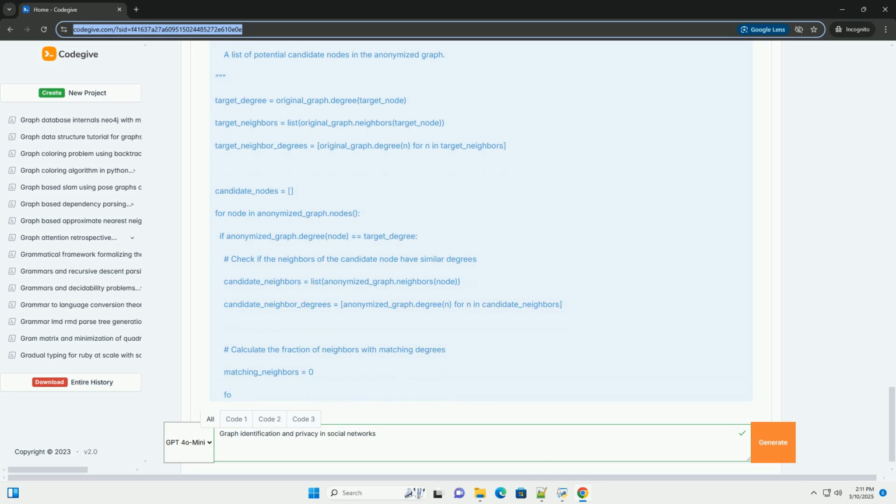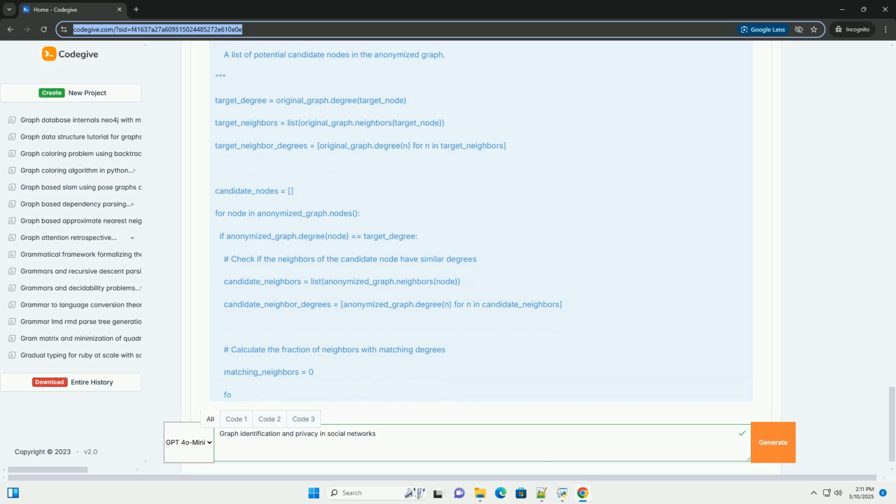Key graph concepts: Degree, the number of edges connected to a node. Neighbor, a node directly connected to a given node. Adjacency matrix, a matrix representation of the graph, where A_ij equals 1 if there's an edge between node i and node j, and 0 otherwise. Path, a sequence of nodes connected by edges. Shortest path, the path with the fewest edges between two nodes.